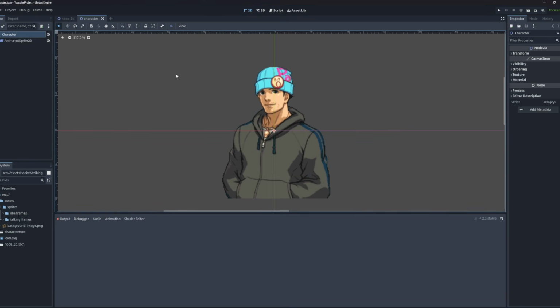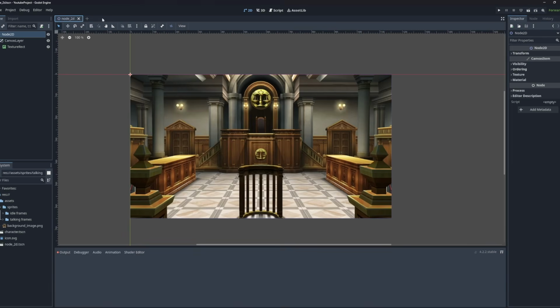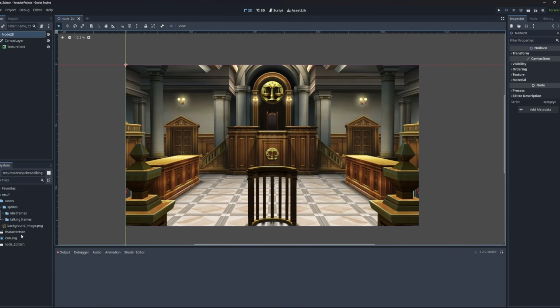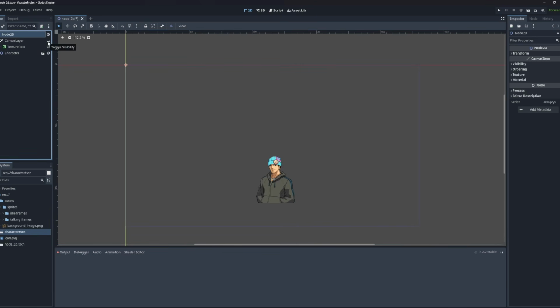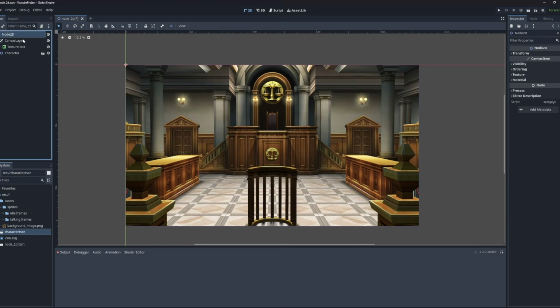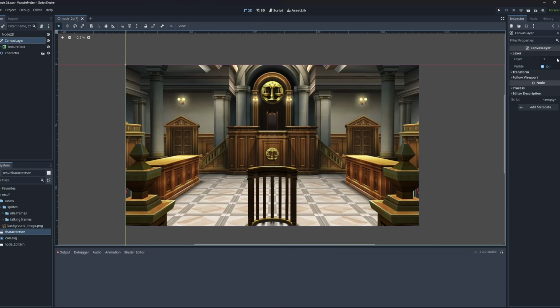There we go. Now that we have made our character, we can close this, and back on the main scene, we can drag and drop the character scene directly into our main scene here, right? Now, as you can see, we cannot actually see the character, but it is here. If I hide my canvas layer by clicking on the eye icon, it is actually here. The problem is that we are using canvas layer. Typically, if I position something below another node, you should be able to see it rendered on top of it, but canvas layer works with layers, as the name indicates.